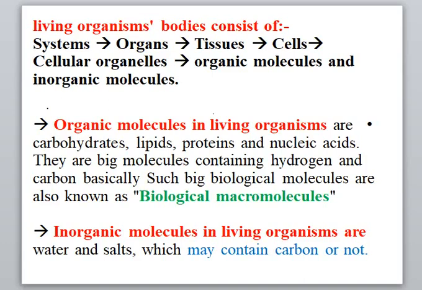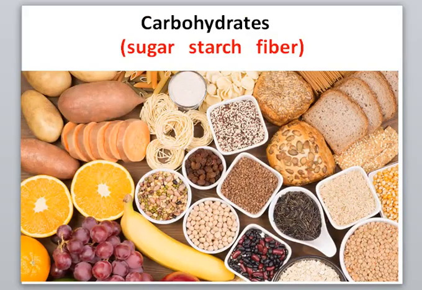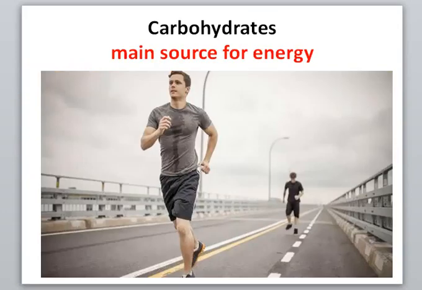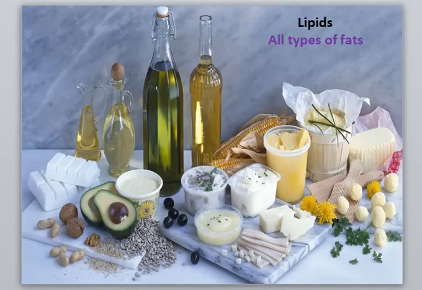First, we will talk about the first biological macromolecule that is called carbohydrates. Carbohydrates are sugars, starch, and fibers. Sugars are present inside fruits, starch is present inside bread and potato, fibers are present inside vegetables. Carbohydrates are considered the main source of energy. Another type of biological macromolecule is called lipids. Lipids are all types of fats like oil, butter, and cheese.